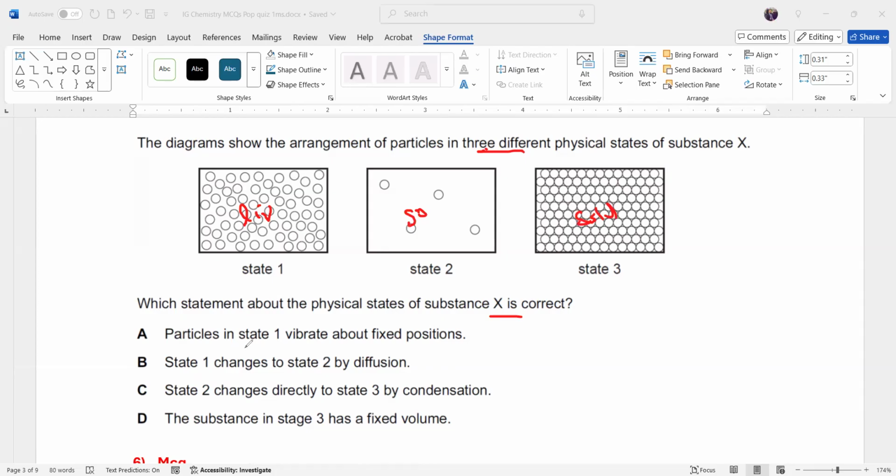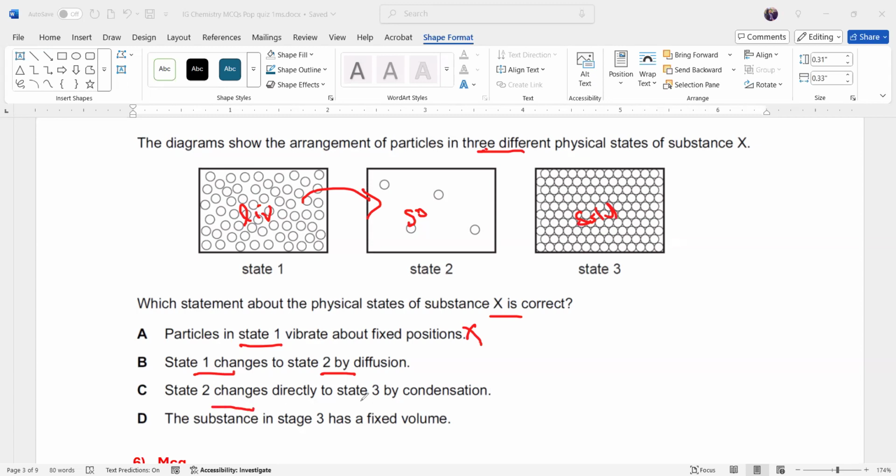First option, the particles in state 1 vibrate. No, it's a liquid. In a liquid, the particles can move past each other. State 1 changes to state 2 by diffusion. This is not diffusion, it is evaporation, or you can also say boiling.